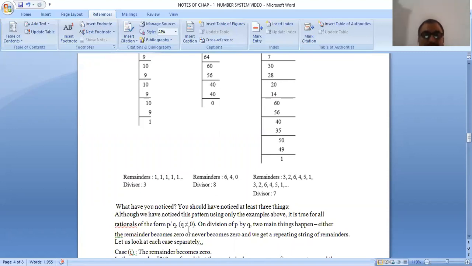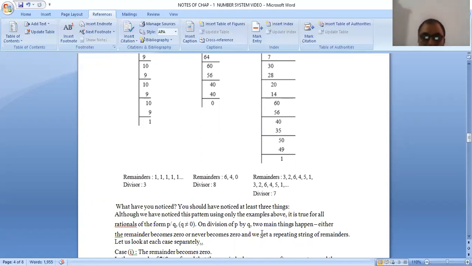I have taken only three rational numbers here. You can take any rational number in the form of P upon Q and check on dividing whether the remainder comes 0, never comes 0, or repeats a digit.